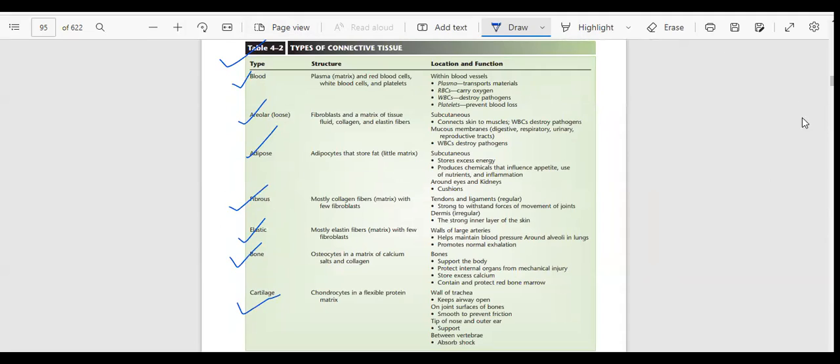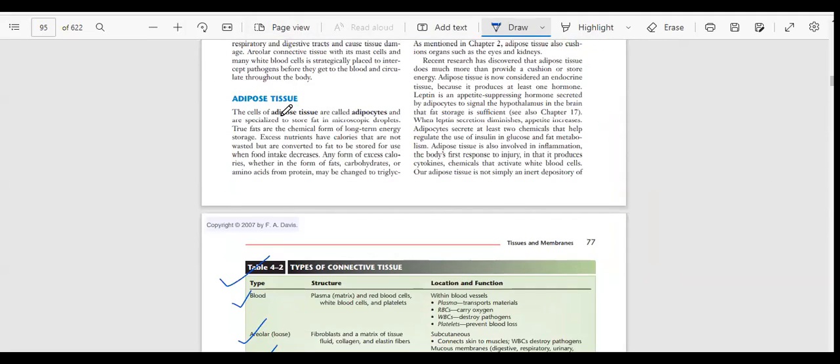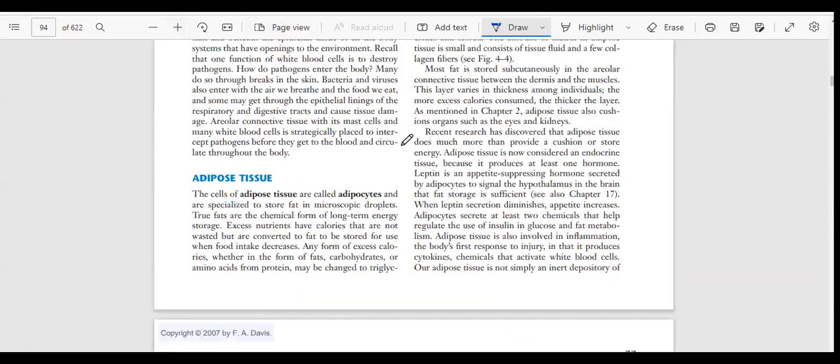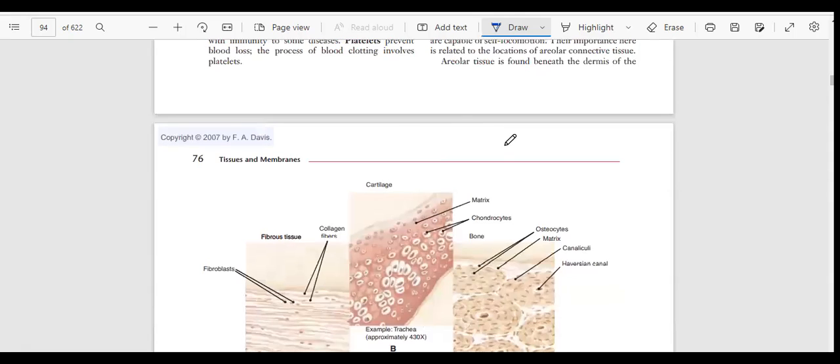Basically, you can understand that connective tissue means tissue which will connect two organs, two things. It will connect all organs, one cell or one tissue or anything.